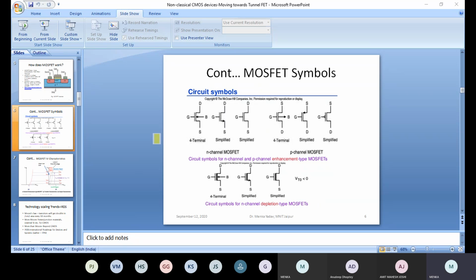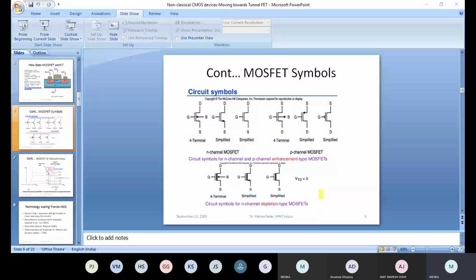Now let us come to the B diagram, which is the output characteristics. Output characteristics are plotted between the output voltage, which is VDS, and the output current, which is IDS, at constant VGS, the input voltage, because this is a voltage-controlled device. So that's why the controlling parameter over here is VGS. In the input transfer characteristics, your controlling parameter is also VGS.